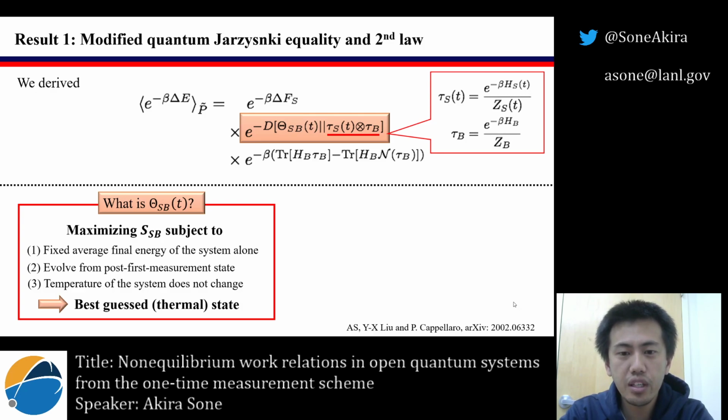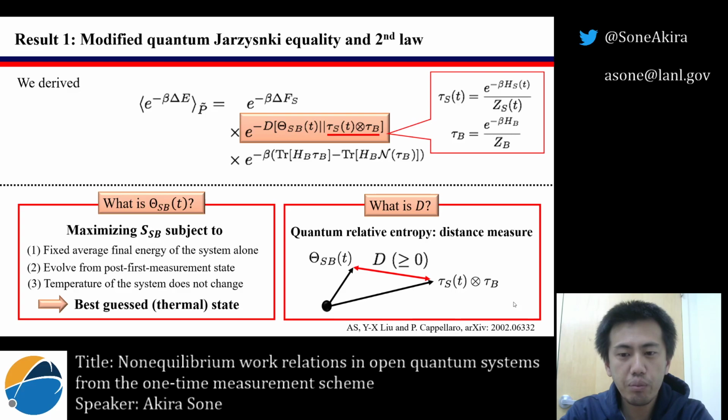Second, theta SB is constructed by evolving from the post-measurement state of the initial projection measurement. And third, since we do not know the temperature of the final state, we guess that the temperature does not change. Then we can derive theta SB, which we call the best guess thermal state, which is well defined. But please note that this is just a guess state, which is not the exact final state.